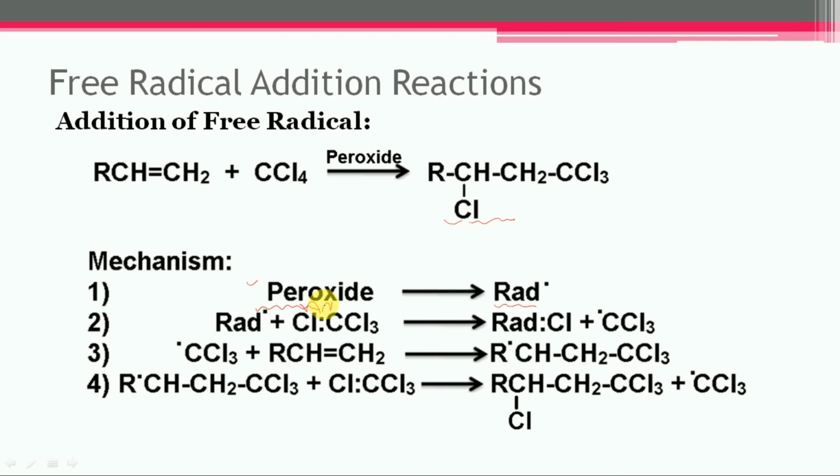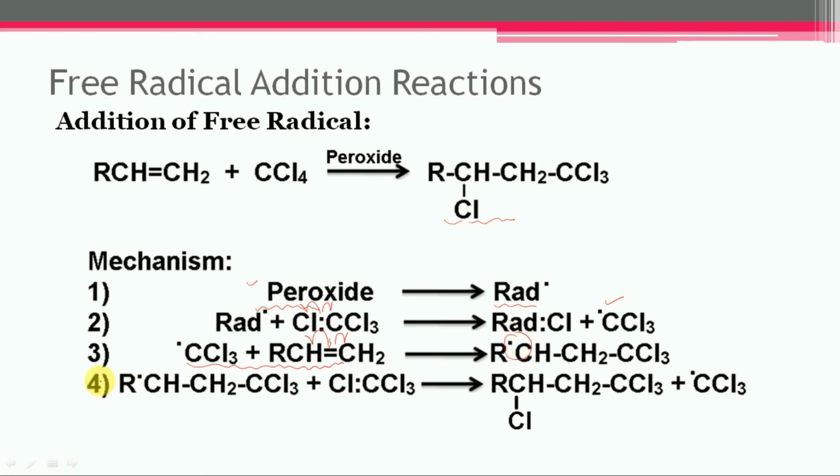So this will get formed, and this free radical will get generated. Now this bond can break homolytically and each electron is shared by both the carbon atoms. So there is a bond formation between this free radical and this carbon, and this intermediate compound will get formed having an odd electron on this carbon.